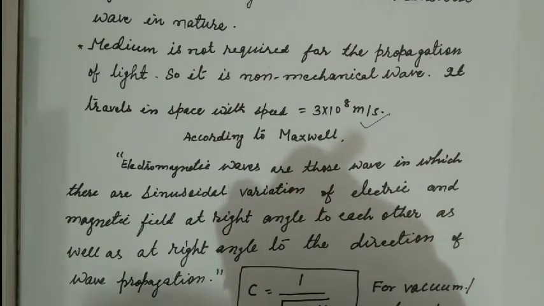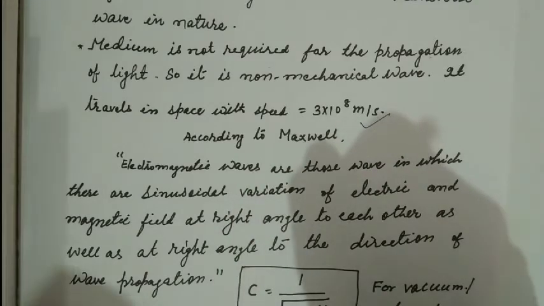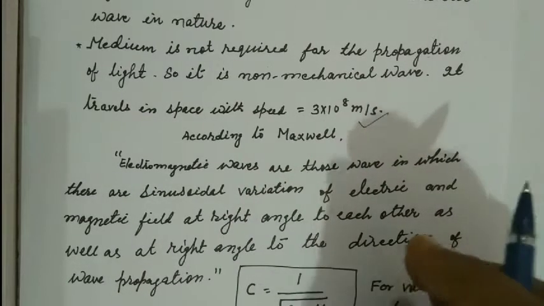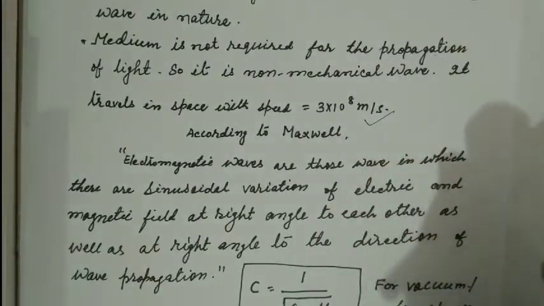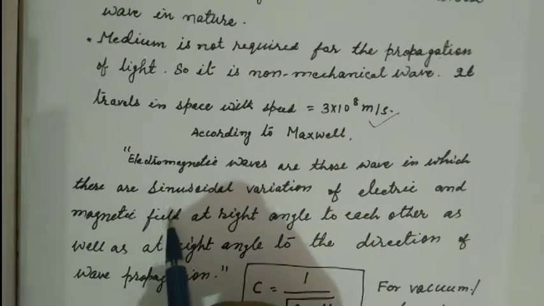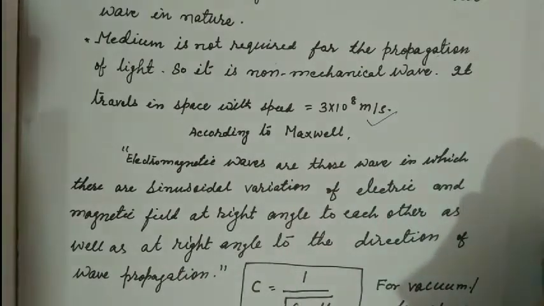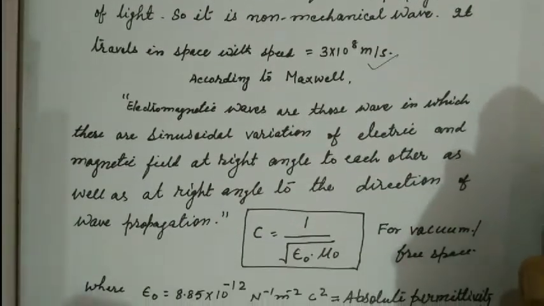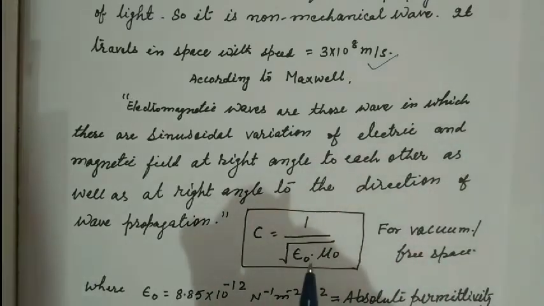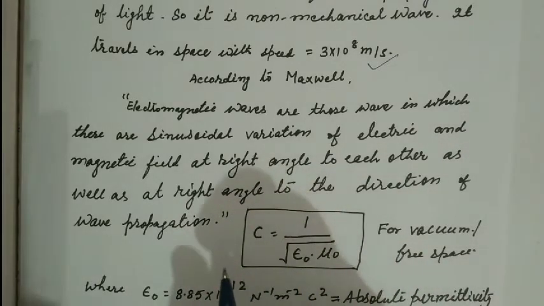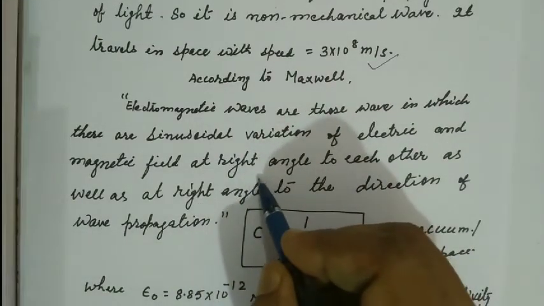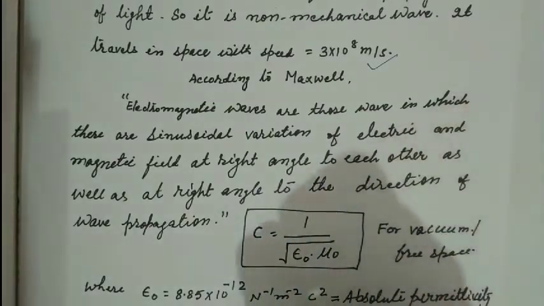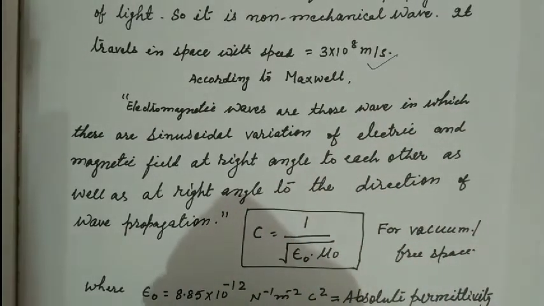Students, Maxwell was a great scientist who successfully explained the nature of light. An electromagnetic wave is one in which there is sinusoidal variation of electric and magnetic fields. So a light wave is an electromagnetic wave in which the electric and magnetic field vectors change at right angles to each other, as well as at right angles to the direction of wave propagation.